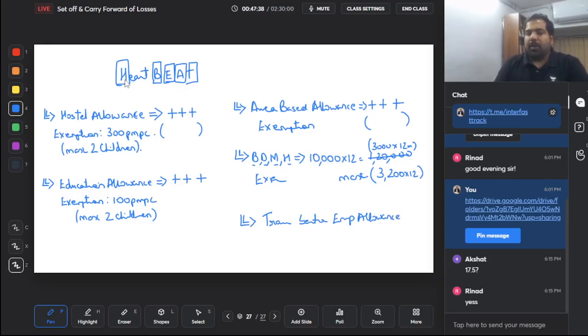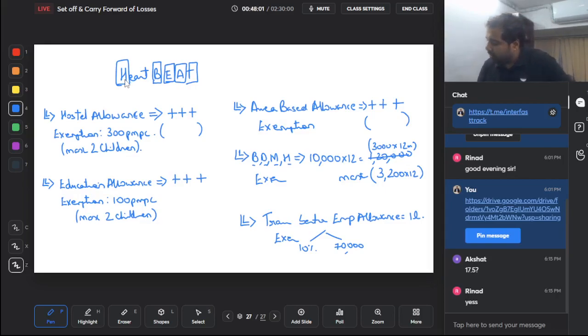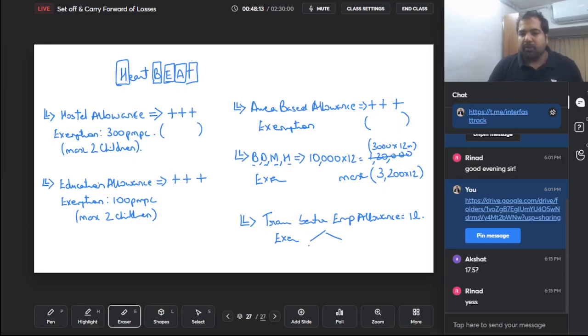Example, a pilot, an air hostess, a train driver. These guys, because they're always on the move, they get an allowance, let's say 1 lakh rupees. Will they get an exemption? Yes. 10,000 per month, or 70% of whatever they get, whichever is less.